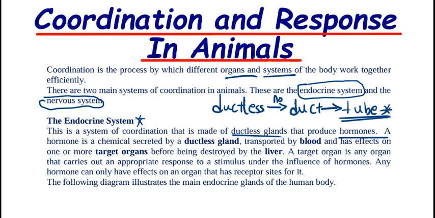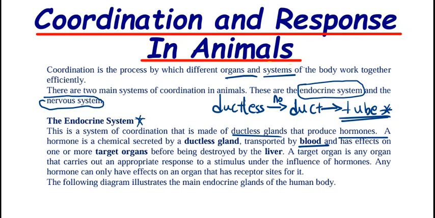So when someone says these glands are ductless, it simply means they do not have tubes where the hormones produced by these same glands pass. Now you understand that when a hormone is produced, it is transported by the blood, because these glands do not have ducts in which hormones can pass going to the target organs.